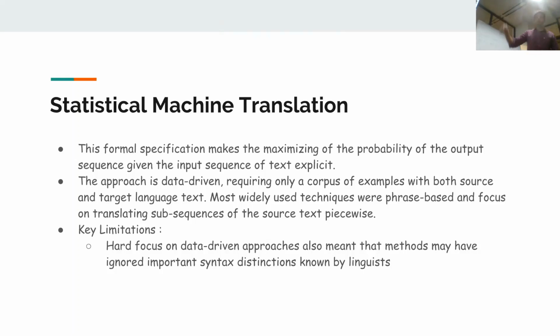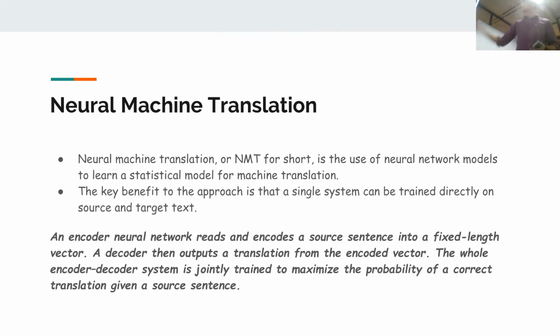So there comes neural machine translation. Neural machine translation is the use of neural network models to learn a statistical model for machine translation. The key benefit of this approach is that you have a single system that will be trained on both this sentence and this sentence. That means you have a single system for both training and the source sentence. So one of the techniques is the encoder decoder model.